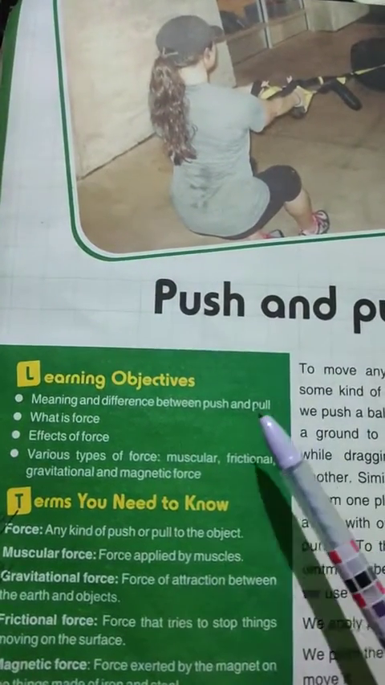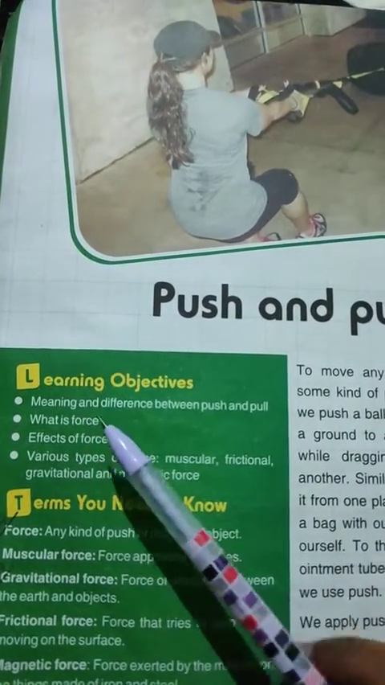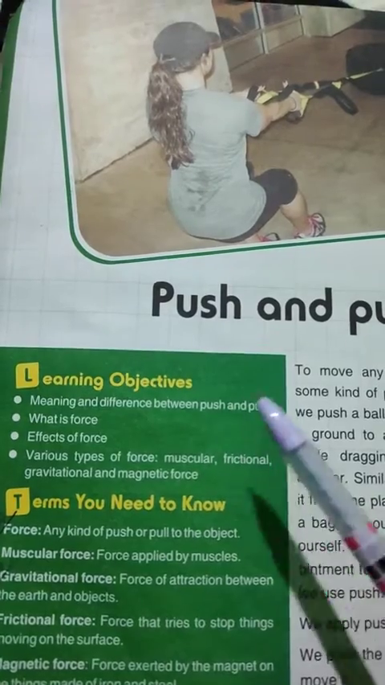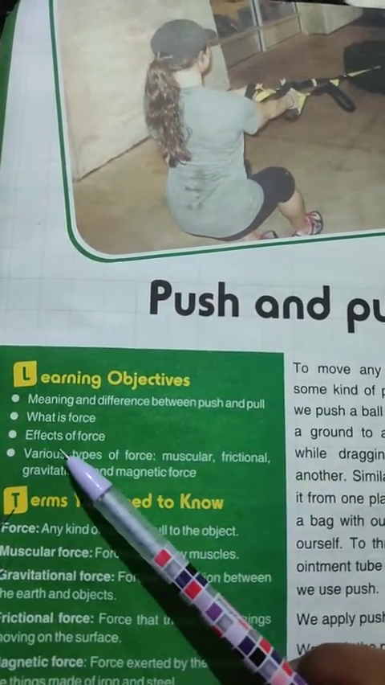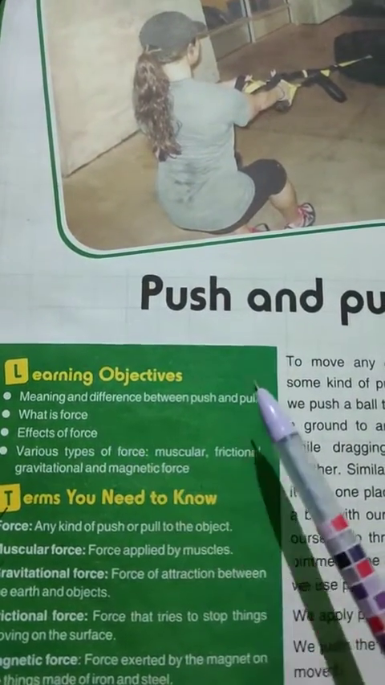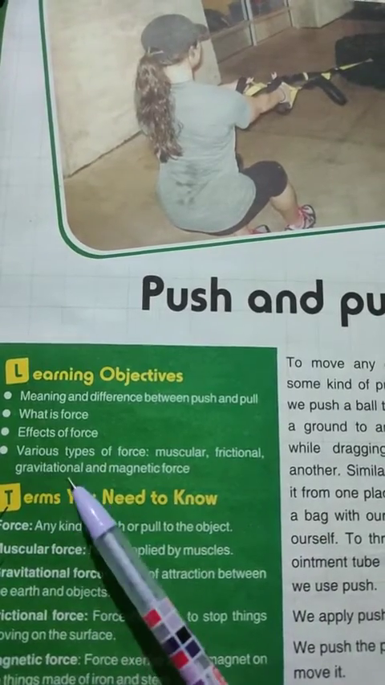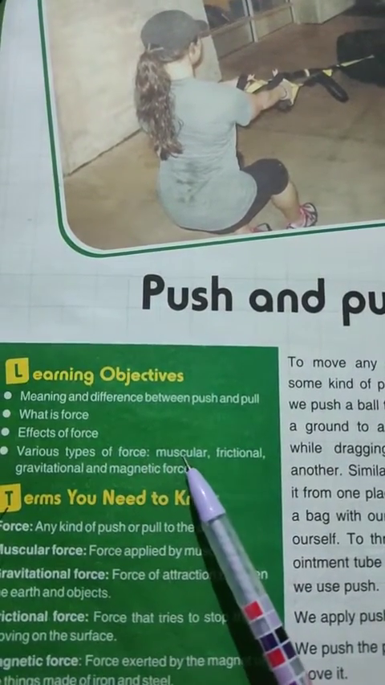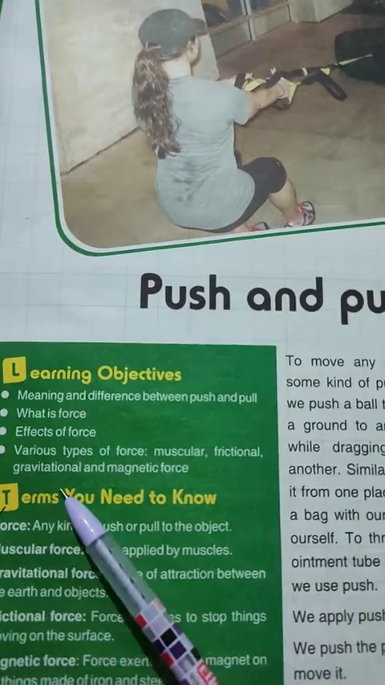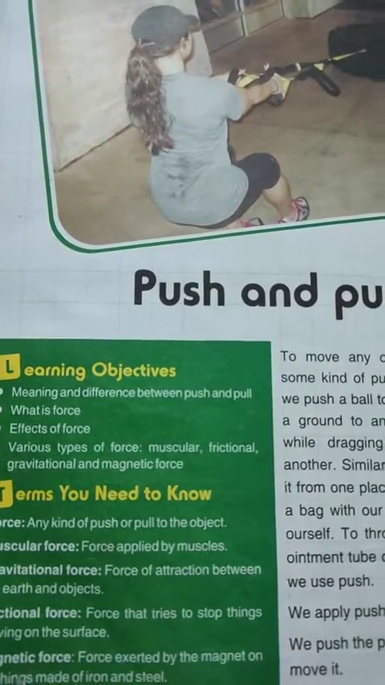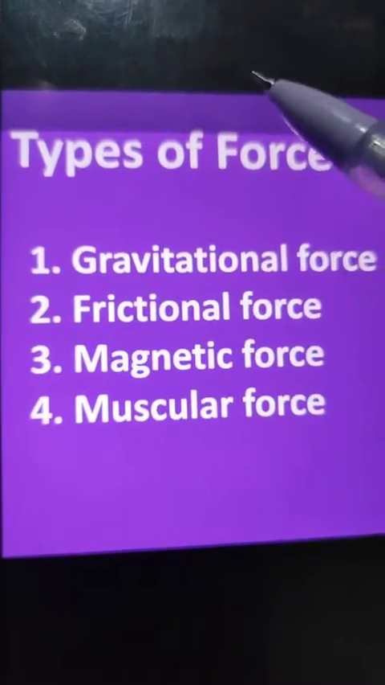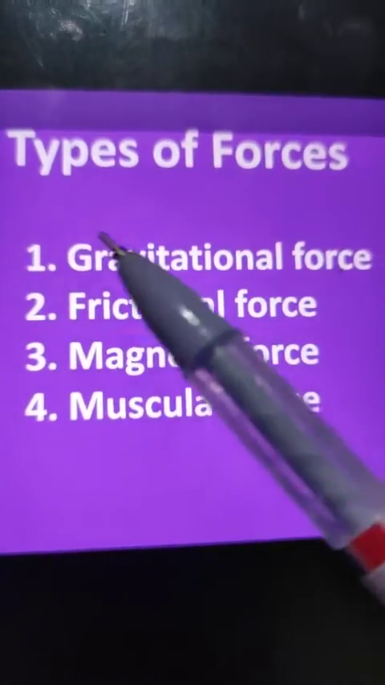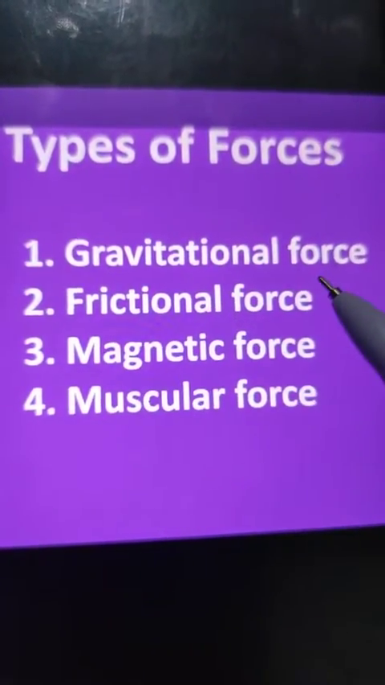In your previous classes we have discussed the meaning and difference between push and pull, what is force and the effect of force. And in this class we will discuss various types of force, that is muscular, frictional, gravitational and magnetic force. So there are four types of forces. Firstly, we will discuss gravitational force.